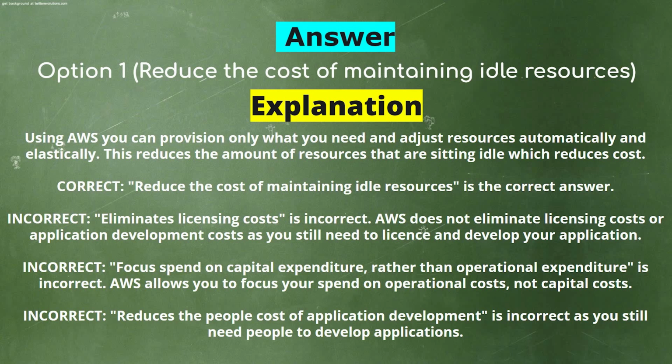AWS does not eliminate licensing cost or application development cost, as you still need to license and develop your application. Focus is spent on capital expenditure rather than operational expenditure is incorrect. AWS allows you to focus your spend on operational cost, not capital cost. Reduces the people cost of application development is incorrect, as you still need people to develop applications.